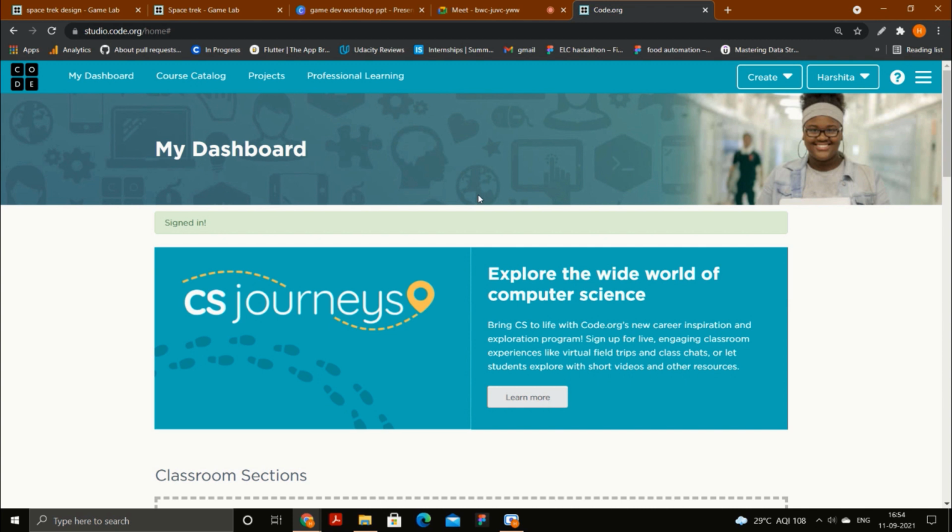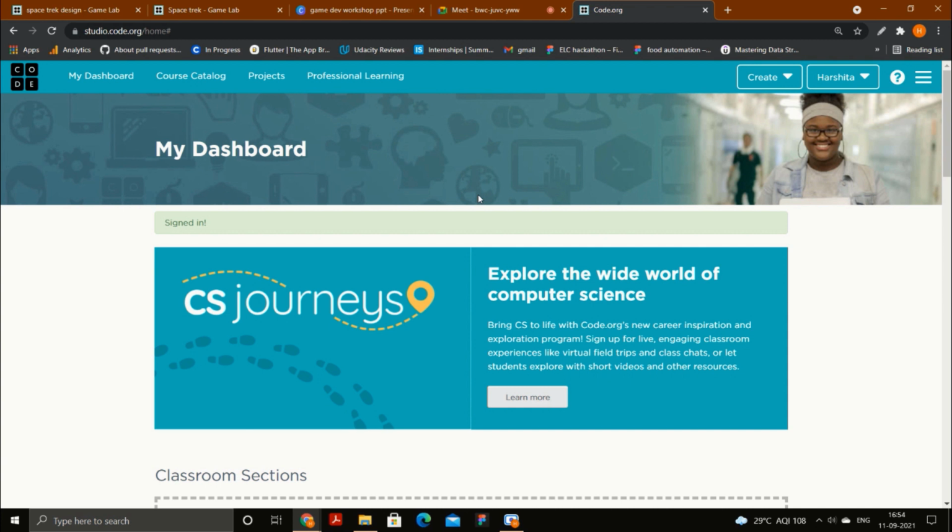If it asks for your age, please put an age above 16, because if you put an age below 16, there might be a few issues. You are a student, so select student.